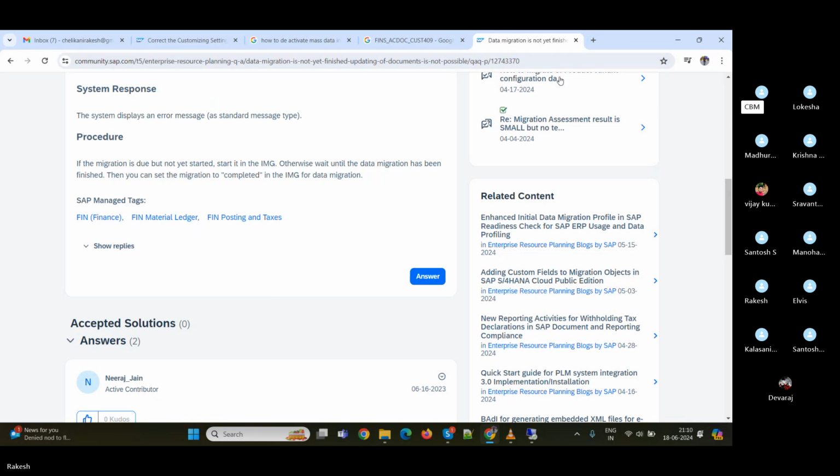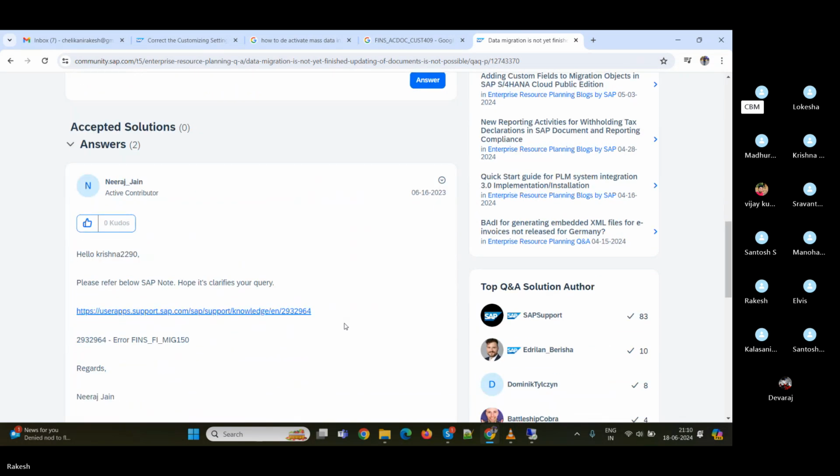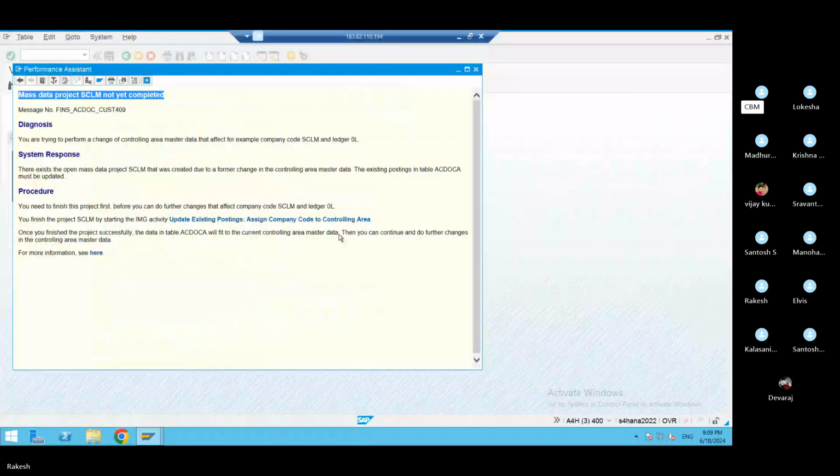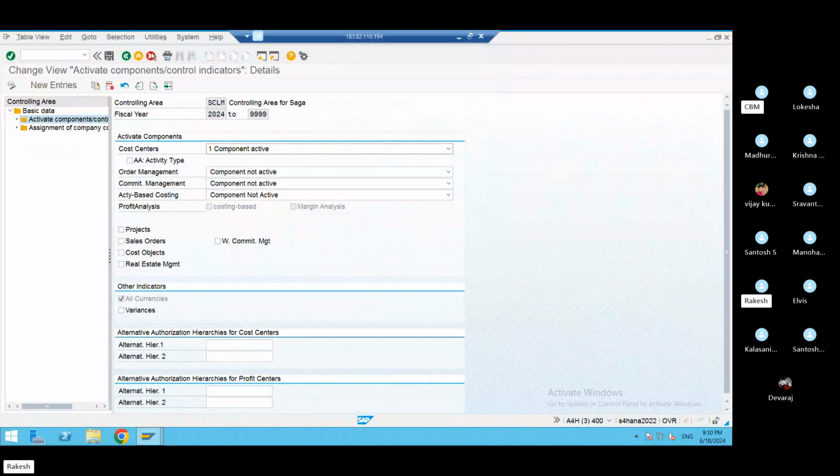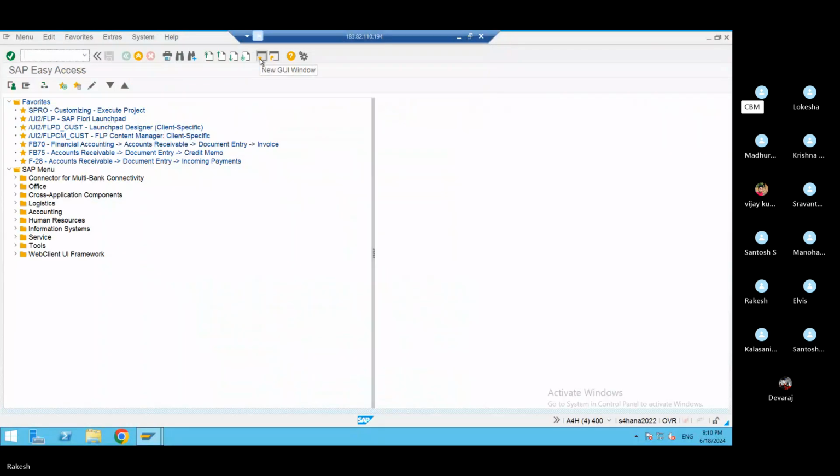Last time asset accounting we have done, right? Go to asset accounting. Go to SAP screen. Close this. Go to another SAP screen. Go to accounting.